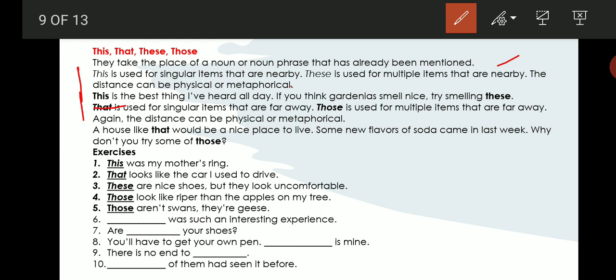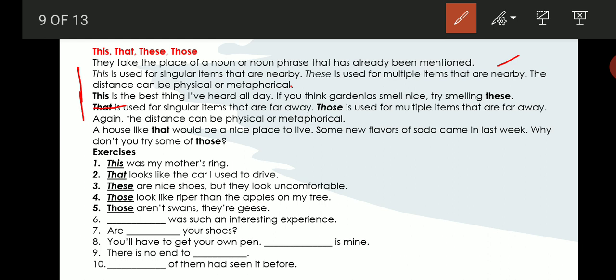Let us look at these 10 sentences. This was my mother's ring. So I have my mother's ring in my hand. That is why I am talking about it, and I am using the pronoun this. Next one, that looks like a car. I am looking at the road, it seems, and I am talking about that car which passes by the road. So I am using the demonstrative pronoun that.